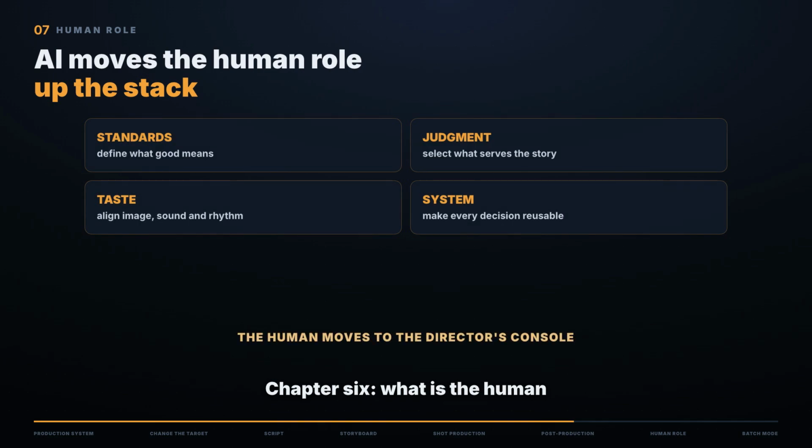Chapter 6. What is the human still doing? After finishing the first drama, our answer became clearer. AI does not automatically give you a standard. It gives you more candidates, faster. The human role moves upward into 4 positions.